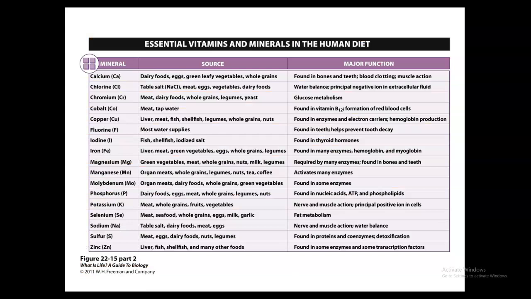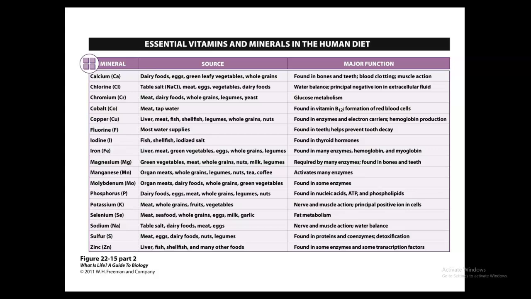Next, we are moving on to our minerals. With minerals, these are going to be responsible for about 4% of your body weight. About 75% of these are going to be found in bones and teeth, such as calcium and phosphorus. They're going to comprise structural materials. They help function in enzymes, and they play a vital role in various metabolic processes. They do require relatively small daily amounts, so you do need to take these in your food.